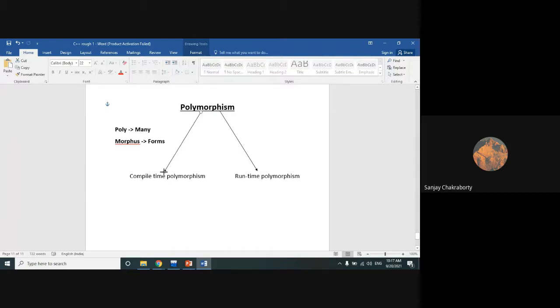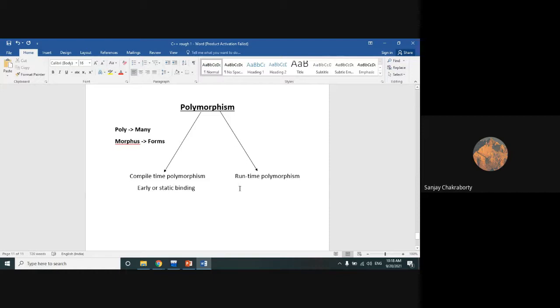Now the thing is that this compile time polymorphism is also called early binding or static binding, whatever you say. These are other names of compile time polymorphism.